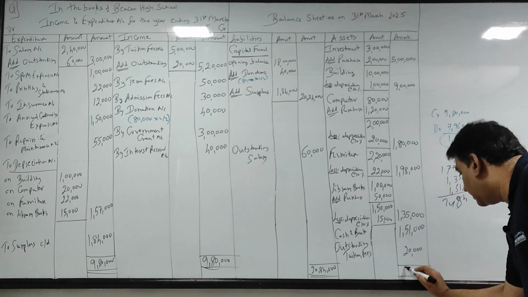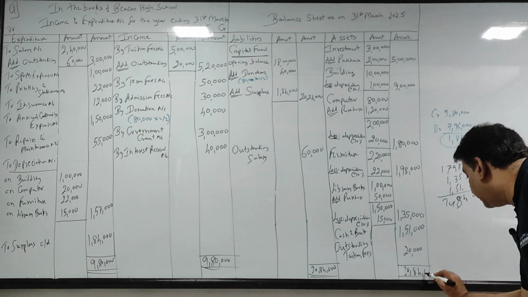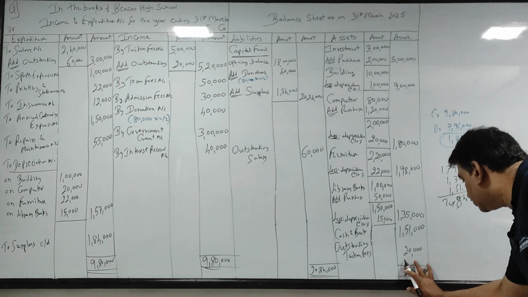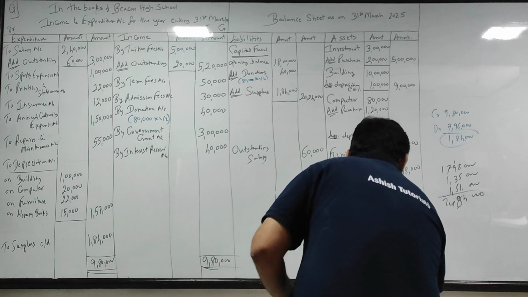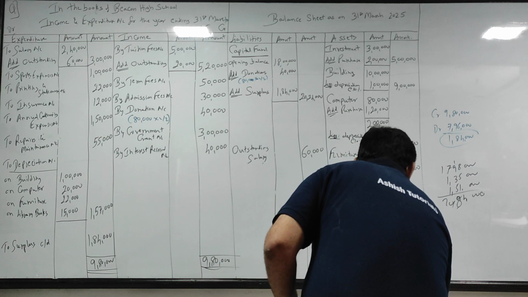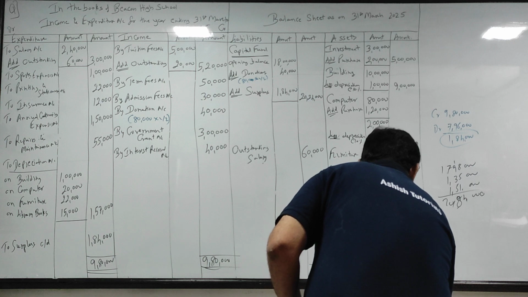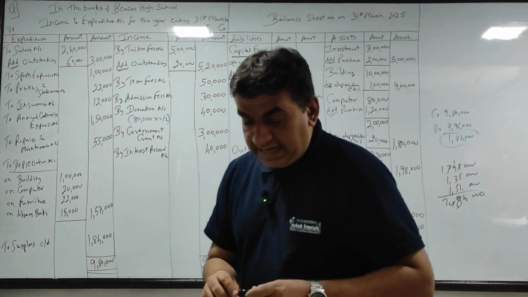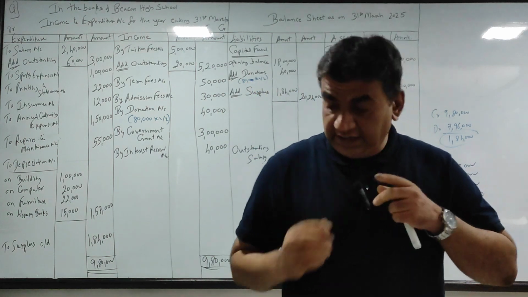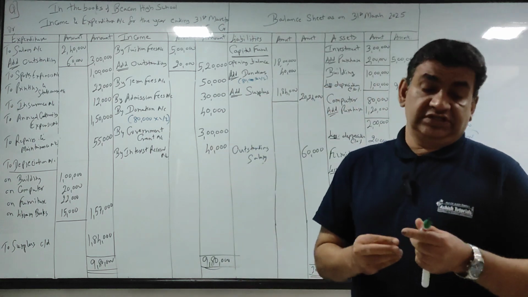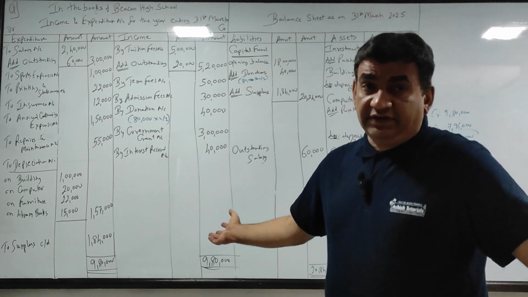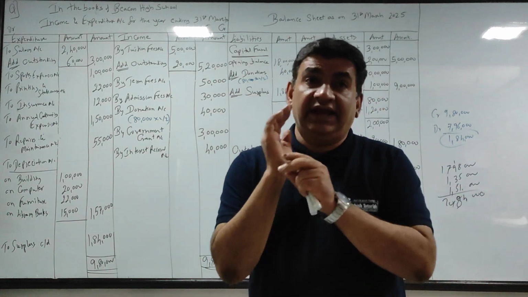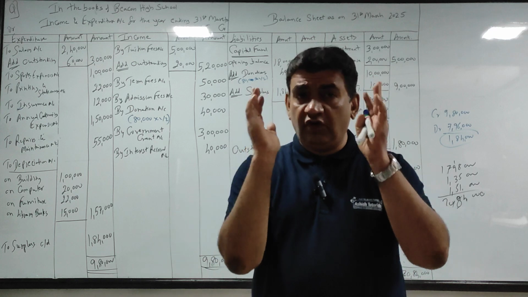So ये 84 हो गया, 20 lakh 84,000. So your balance sheet tallies at 20 lakh 84,000. Got it guys? So this was accounts for not for profit concern, a basic explanation of what exactly a not for profit concern is.